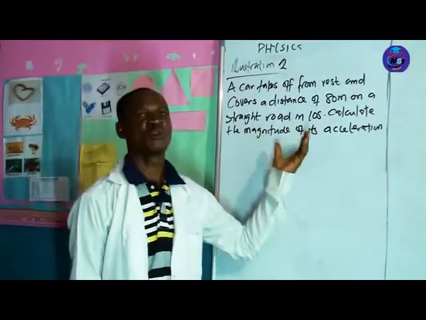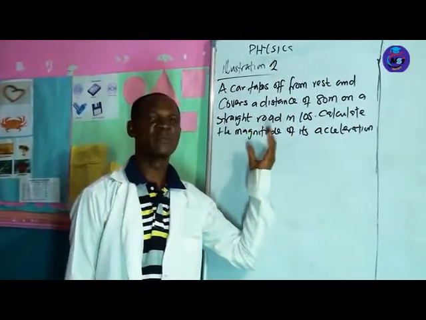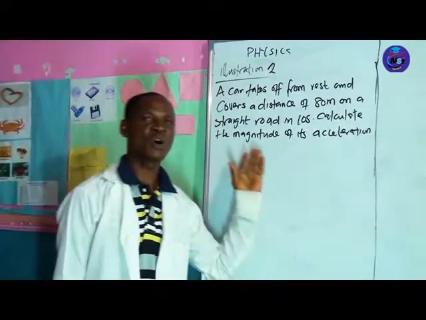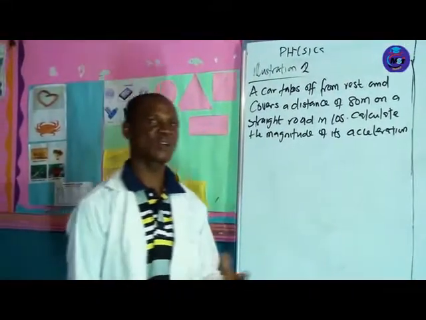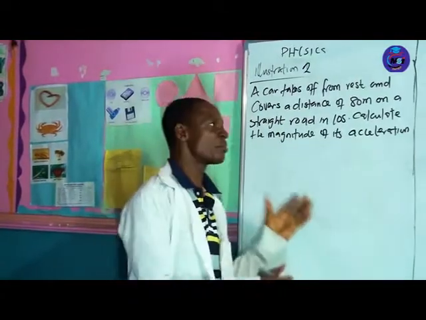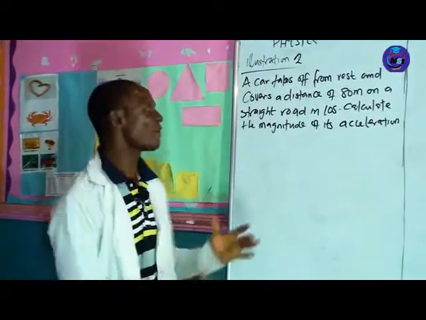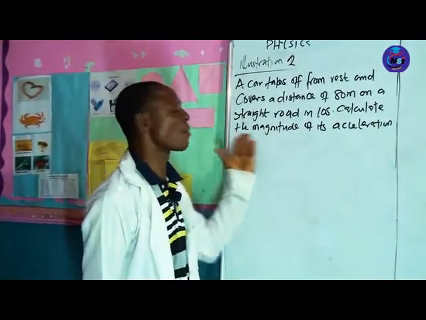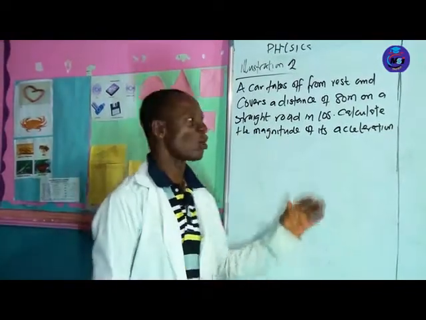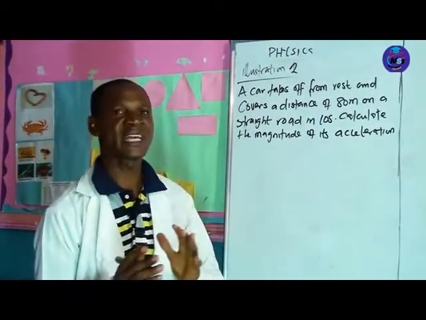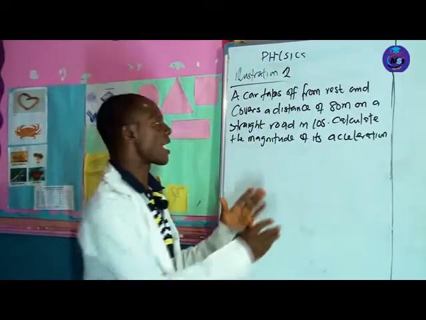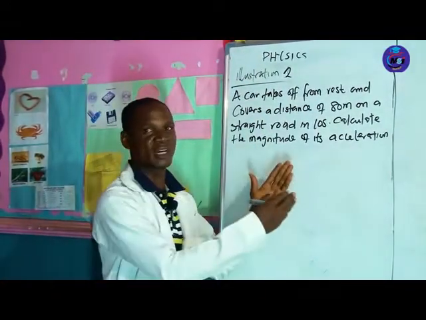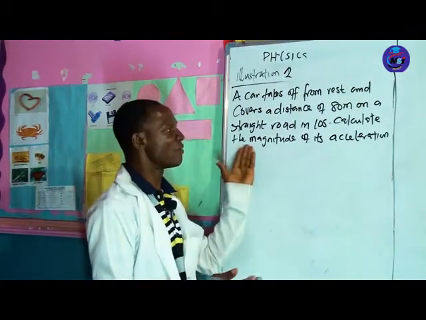Most of the time when we use calculate the magnitude, that word magnitude makes some students get confused. But the better way to do it is that when you come across a problem like this, all you need to do is center on what you are looking for. All other additional information is not necessarily for you.